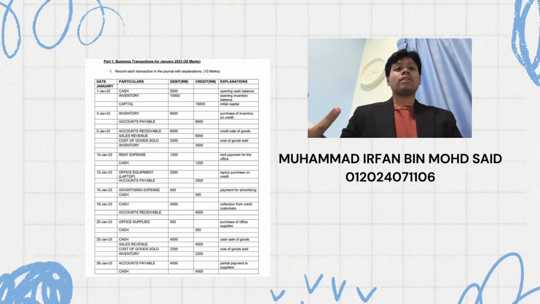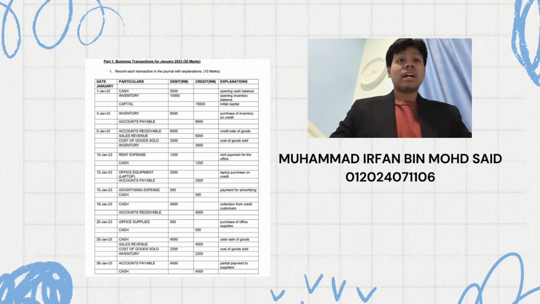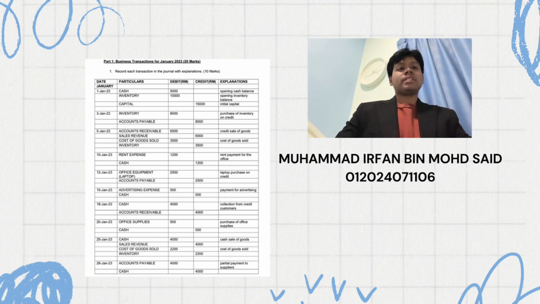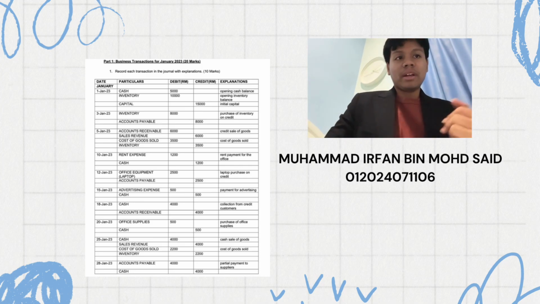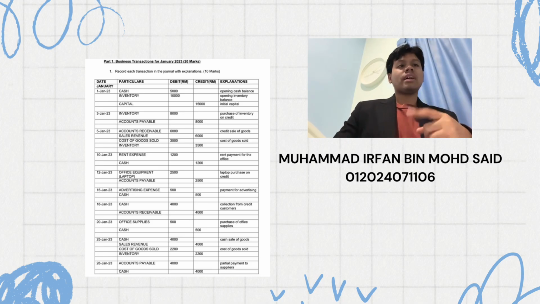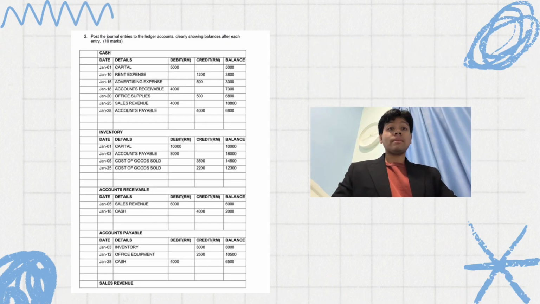And for the last one, on 28th January, paid supplier RM4,000 as a partial payment for the January 3rd inventory purchase. The particulars involved are account payable and also cash. Account payable debit RM4,000 and cash credit RM4,000. So yeah. Alright, so let's open up the ledger account.